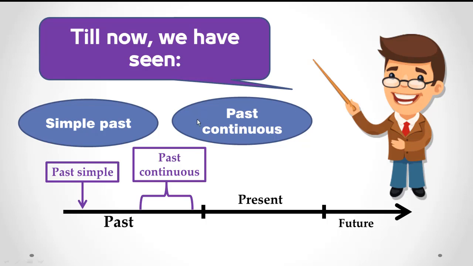Past continuous expresses an action that continued in the past. So the next episode, we are going to use the simple past and the past continuous in one sentence to make interrupted actions.